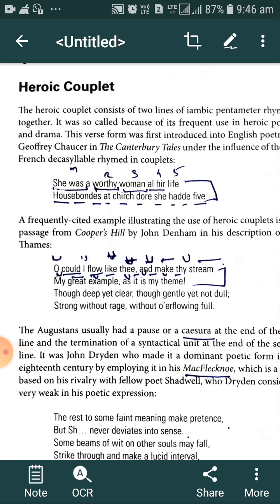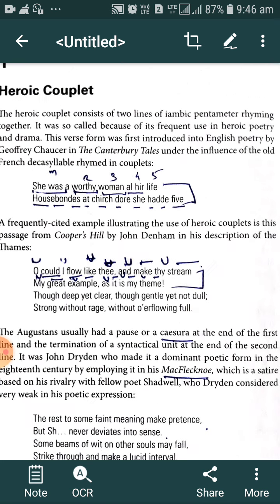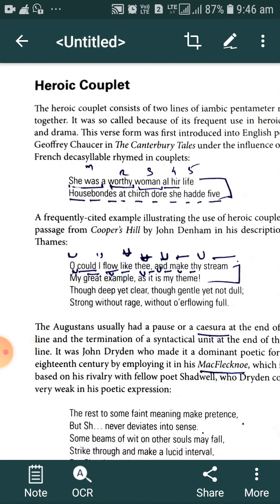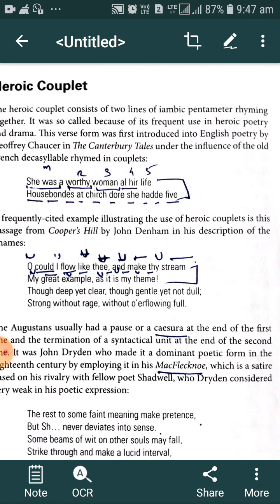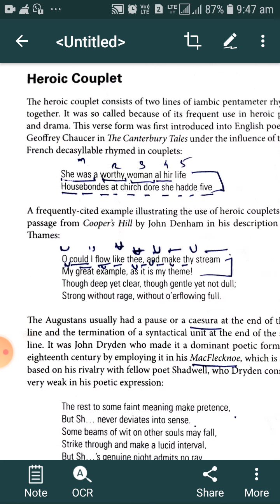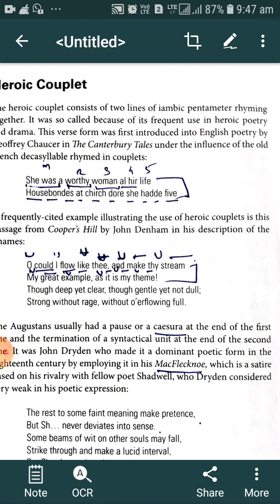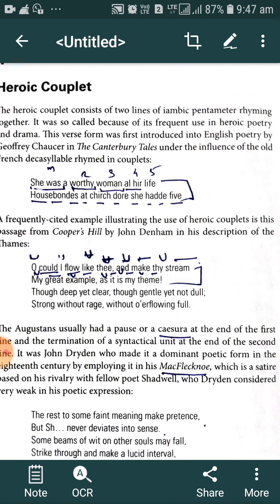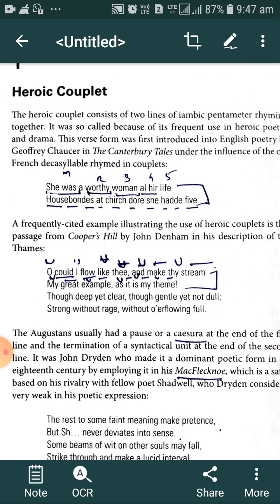That is called heroic couplet. What is the structure of heroic couplet? The heroic couplet consists of two lines of iambic pentameter rhyming together. Heroic couplet consists of, म्हणजे ज्यामध्ये असणे. The heroic couplet मध्ये किती लाईन असतात? The two lines of iambic pentameter.